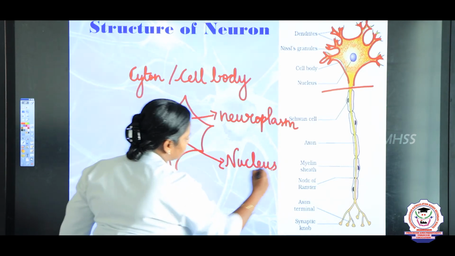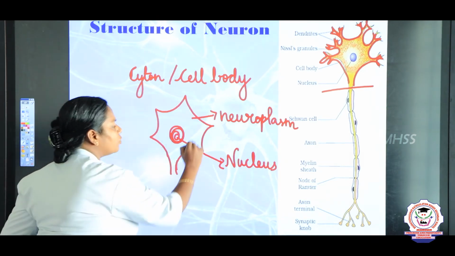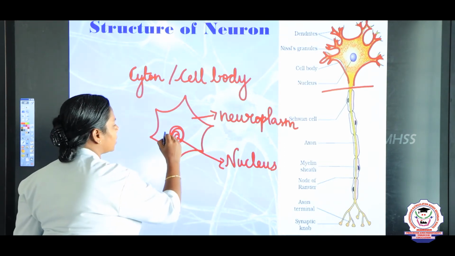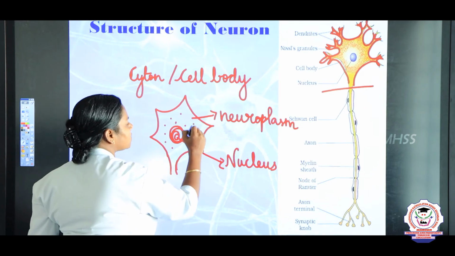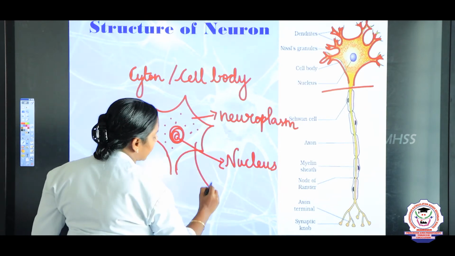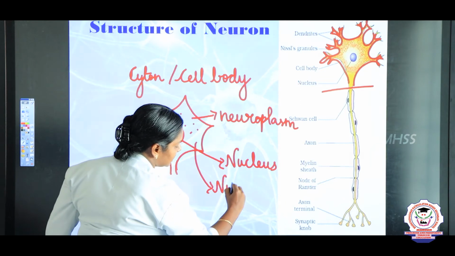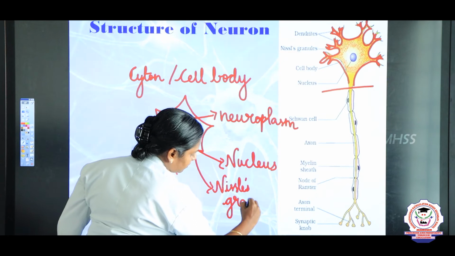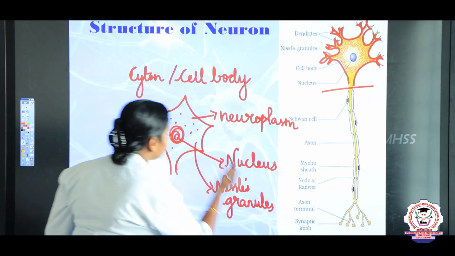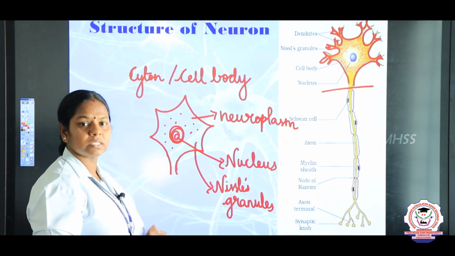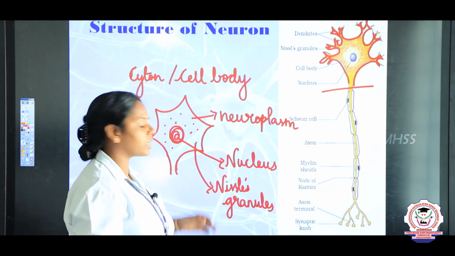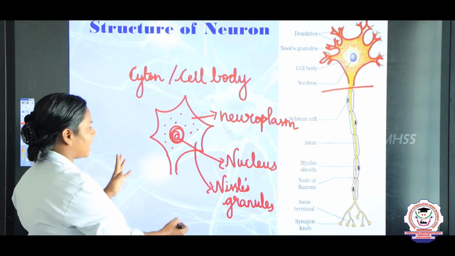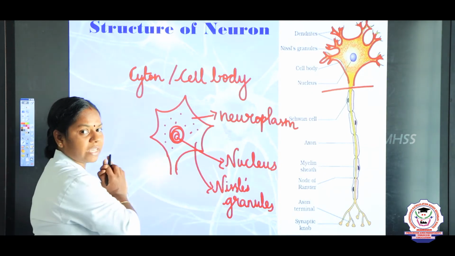It consists of the nucleus, and here in the neuroplasm there are many minute particles like this. These particles we call Nissl's granules. What do we call? Nissl's granules. And apart from the Nissl granules, many ribosomes, mitochondria and all the cell organelles are present in the nerve cell also. So this is about the structure of the Cyton.